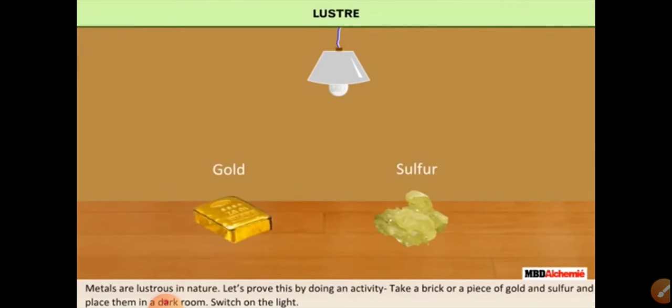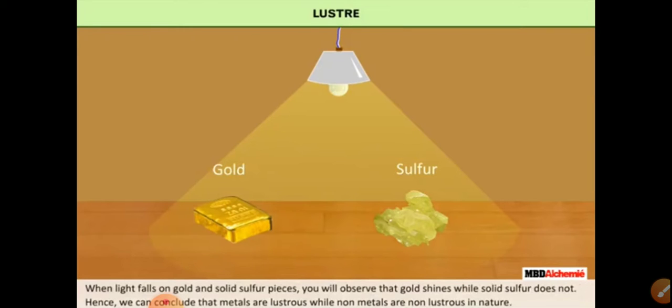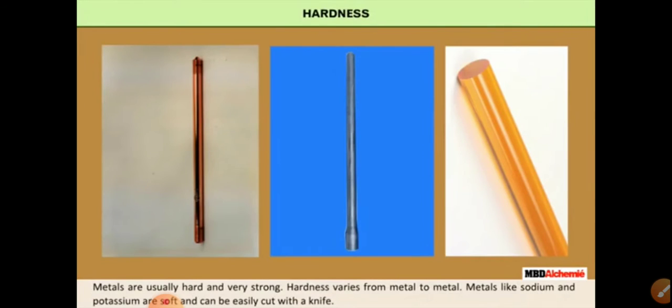Take two materials in a dark room, gold and sulfur suppose, and focus an electric bulb on them. Then find out which one is shiny. Which shows the luster? Gold. But sulfur does not show brightness or luster. So luster is the property: metals are lustrous in nature, while non-metals are non-lustrous.